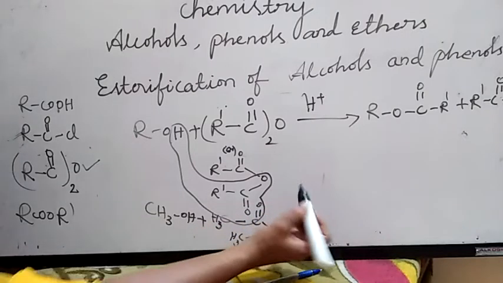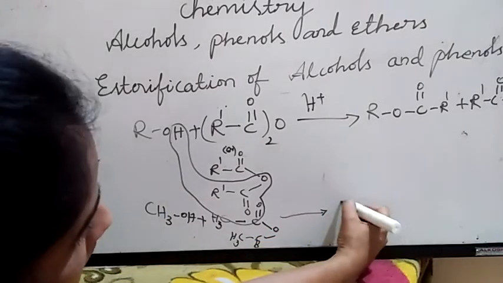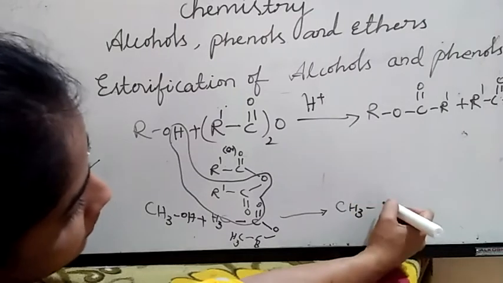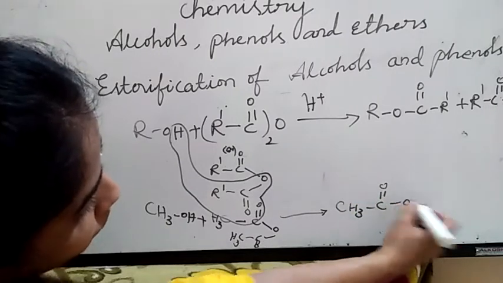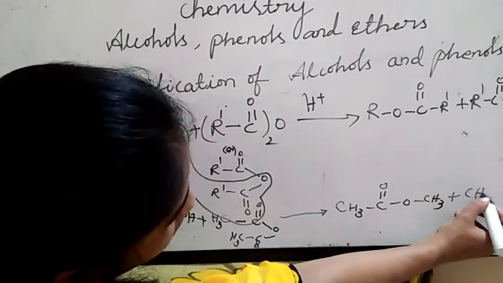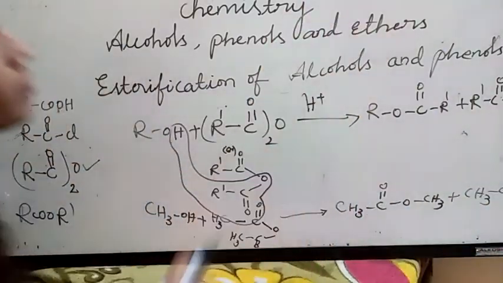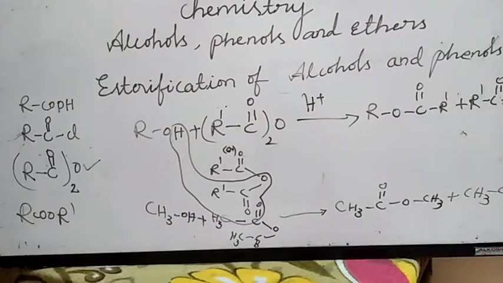We are going to get the product CH3COOCH3, the ester, with the removal of acetic acid, CH3COOH.